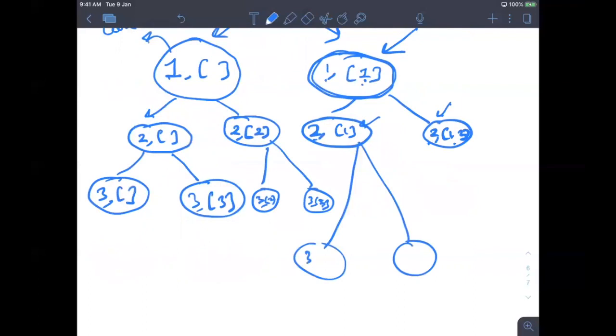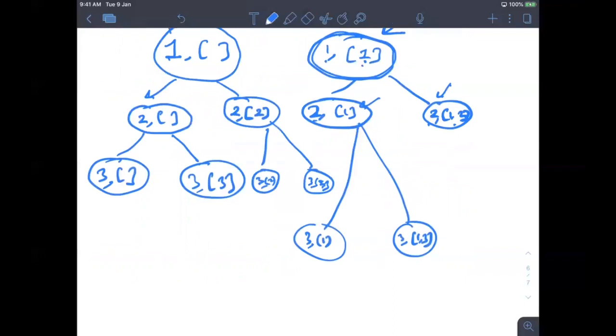This will become 3, 1 and 3, 1, 3. Because now I am at the 3rd index, so I only have the option of choosing 3 or not. If I'm choosing it, then I am including it in my box, otherwise not.